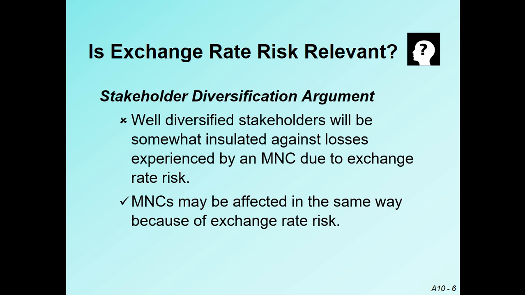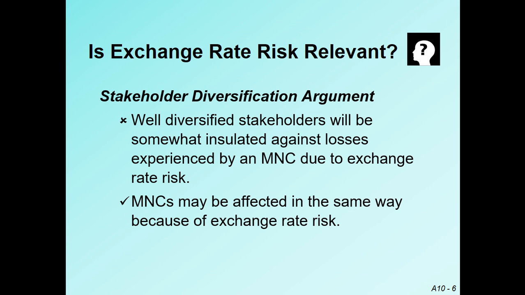So this is the stakeholders diversification argument. A stockholder or shareholder of a specific organization is not only the stockholder of a particular organization. He will purchase the stocks or shares of different organizations.